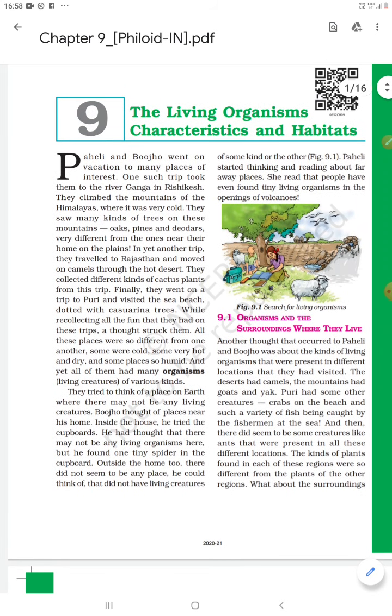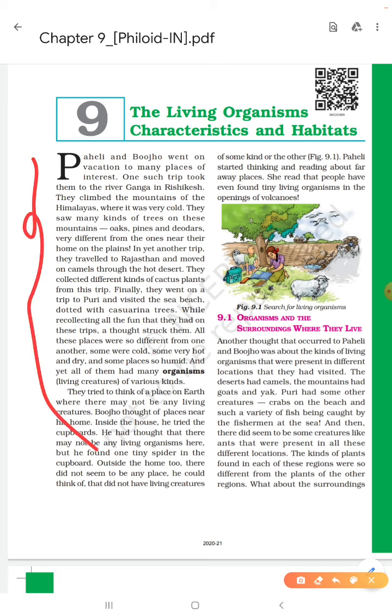Dear students, our ninth chapter is Living Organisms: Characteristics and Habitats. This is our new chapter. We have already completed our 8 chapters, and I hope you have done very well in your half yearly examination. Now today we start our ninth chapter.